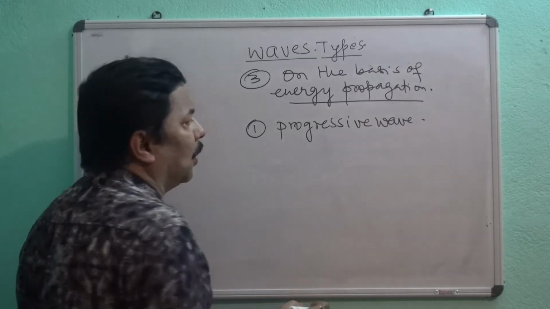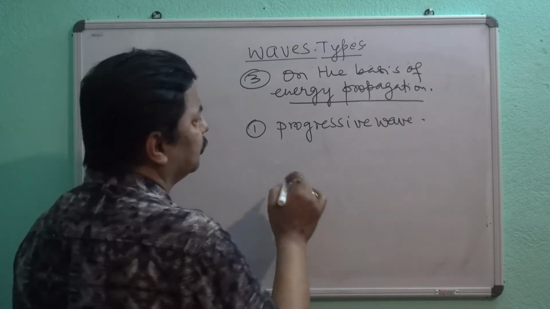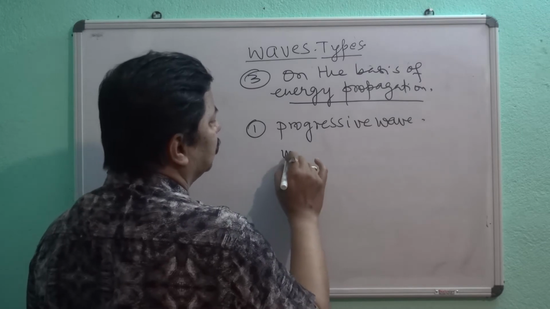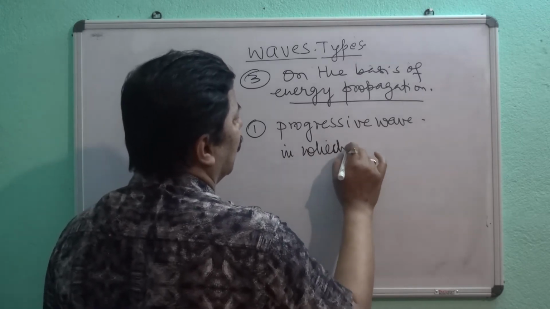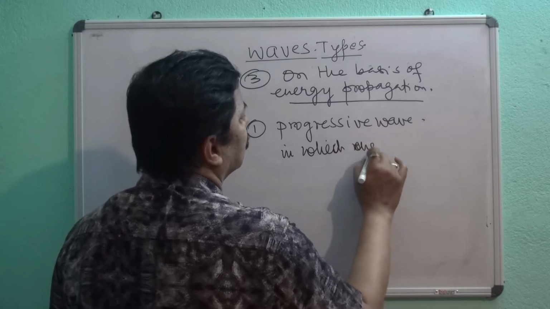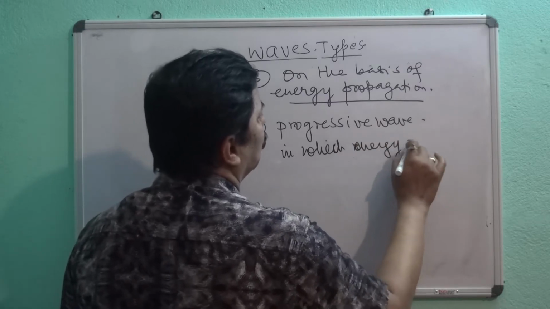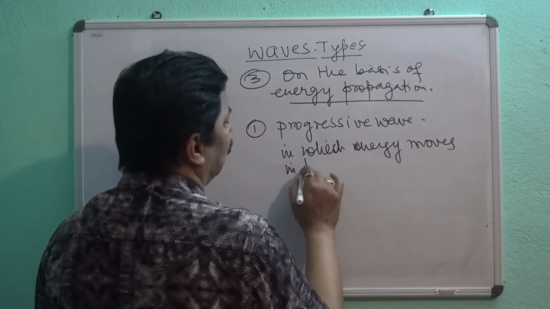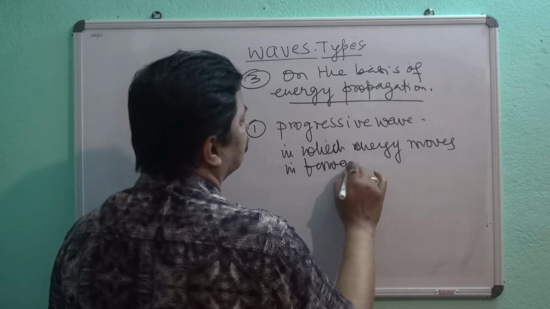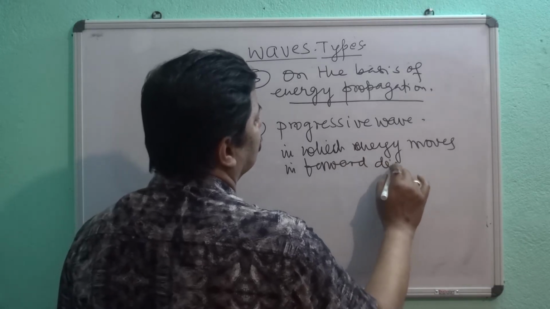Progressive wave, in which energy moves in forward direction.